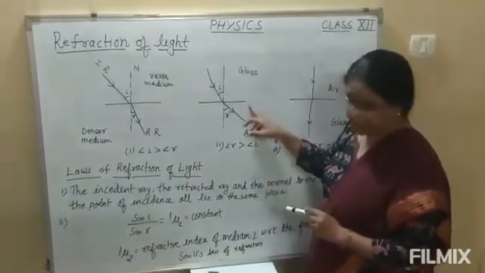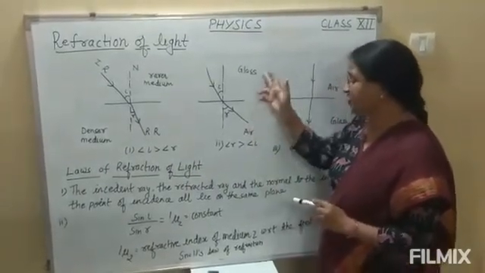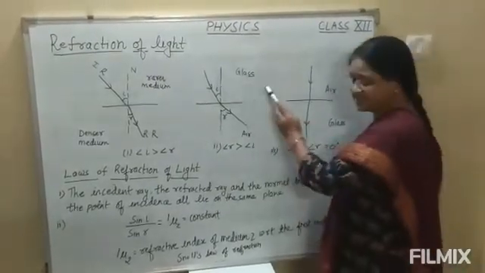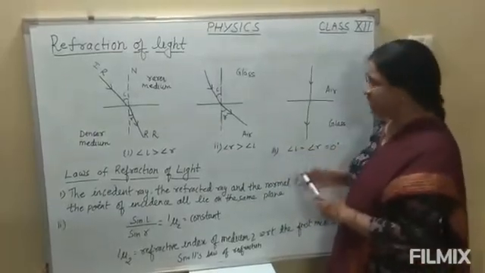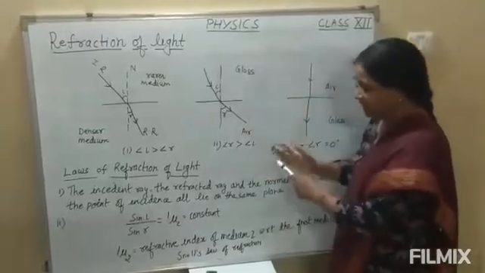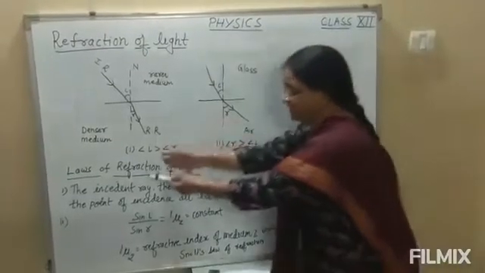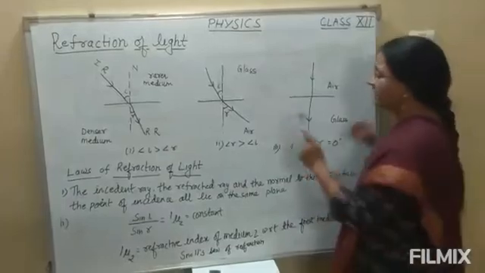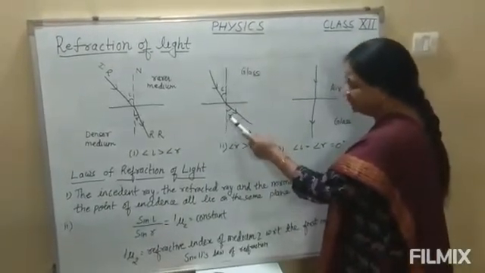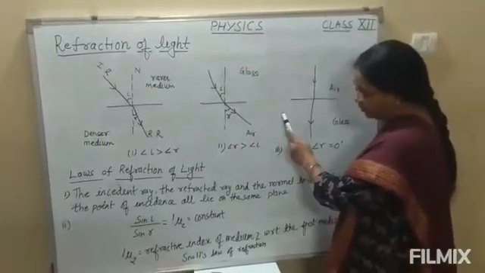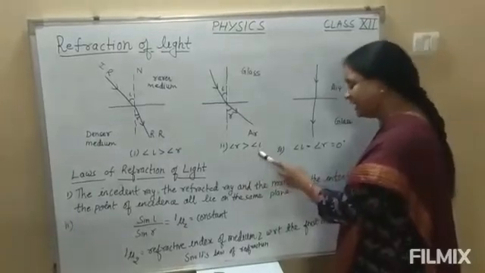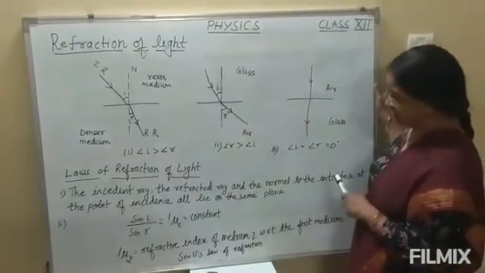Come to the second case. If a ray of light passes from glass to air, as you know, students, glass is a denser medium compared to air. That means the ray of light passes from denser medium to the rarer medium, which is the opposite case of the first one. Then when it is passing from denser to rarer, see here, it bends away from the normal. So here the angle of refraction will be greater than the angle of incidence.